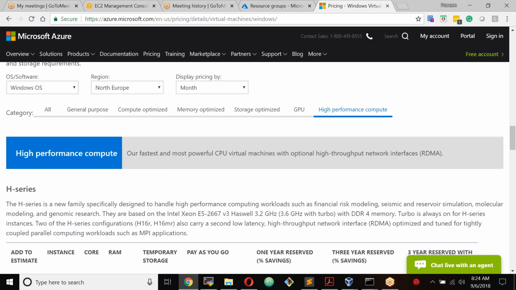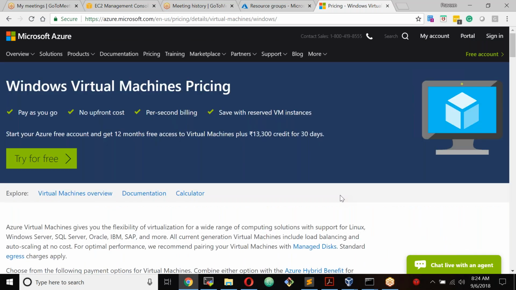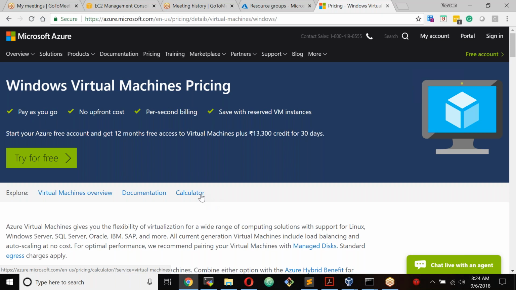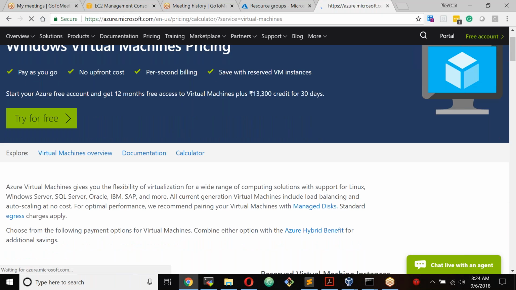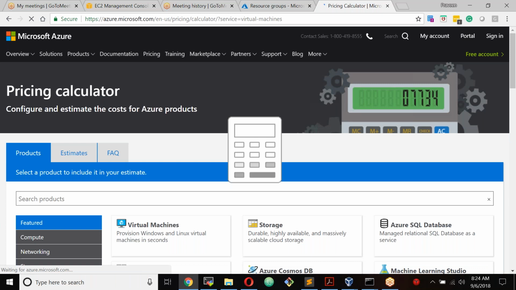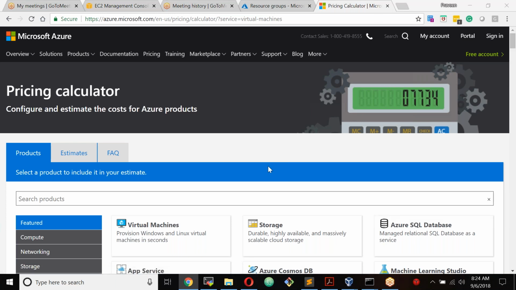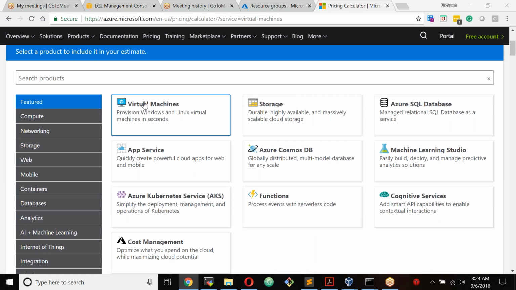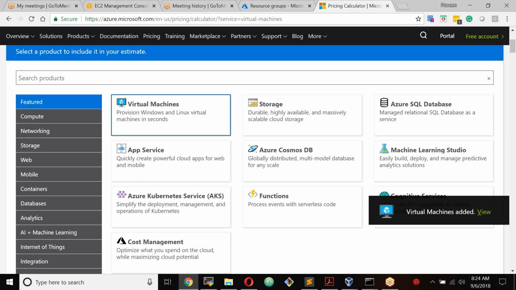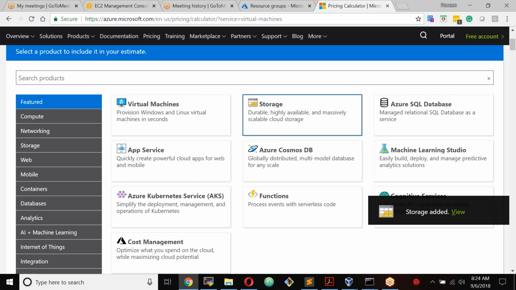Another thing, I want to know how much it's going to cost me if I use some particular model of virtual machine, so I can get an estimation. So you have a calculator here, click that. This calculator is going to help you find out how much it's going to cost you. For example, I want to know how much it's going to cost for a virtual machine and storage. So these two things were added. Click on view.